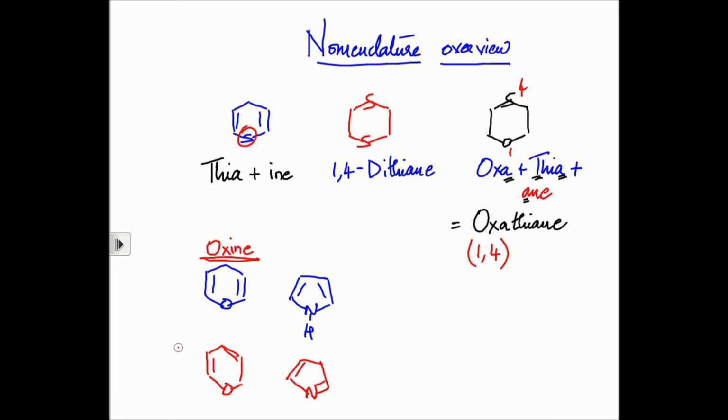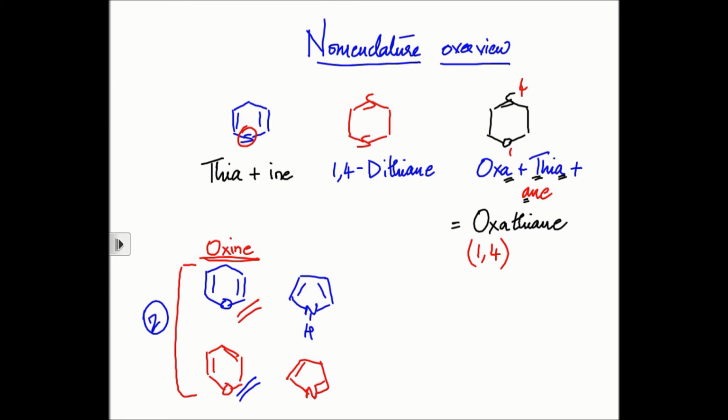Now, the same oxin can either be written like this, or it could be written like this, right? Both of them are the completely unsaturated analog. You cannot introduce any more double bonds without causing a positive charge. If I put another double bond here, what is going to happen? The normal valency of oxygen is 2. I'm making it hypervalent. I'm making its valency 3. Then obviously it is going to be associated with a charge. So without incorporation of any charge, the maximum number of double bonds that I can introduce in this 6-membered ring with an oxygen is just 2.